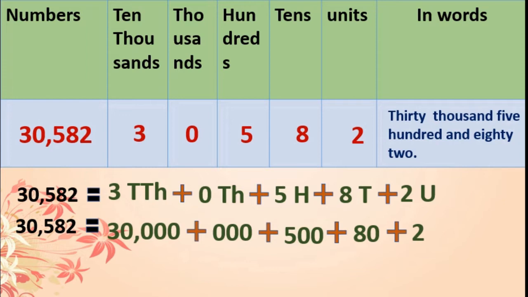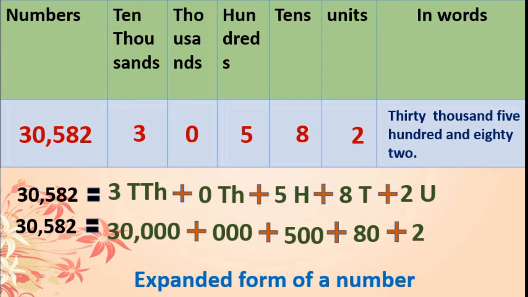30,582. Same number I have written in a different form, in the long extended form. That is called the expanded form of a number. See, the same number we can write in 5 digits. That number only I have written in the stretched form. That is called the expanded form of a number. Got this, children?